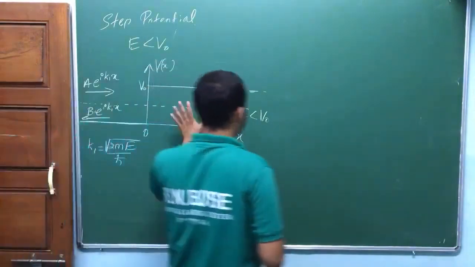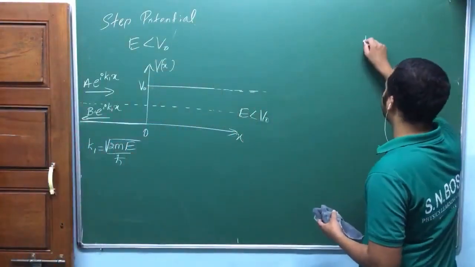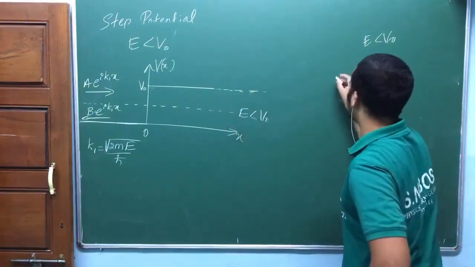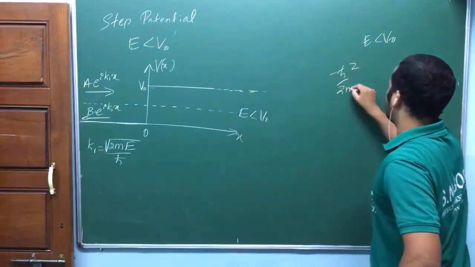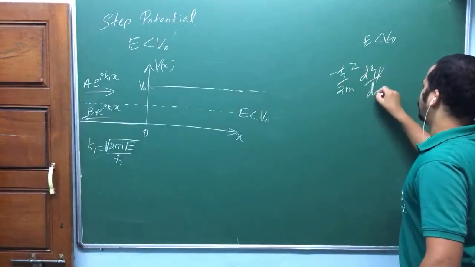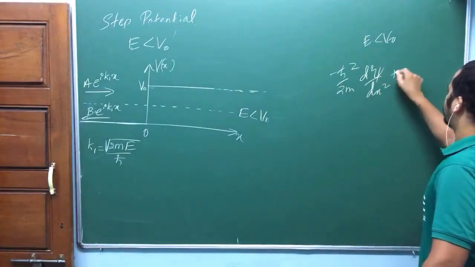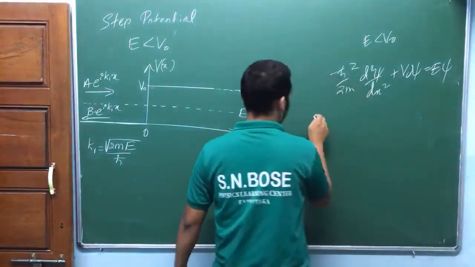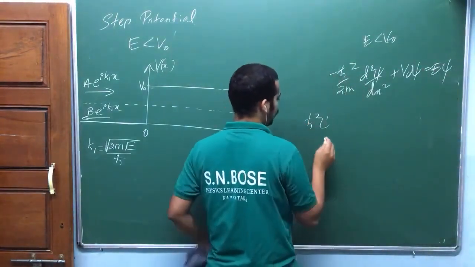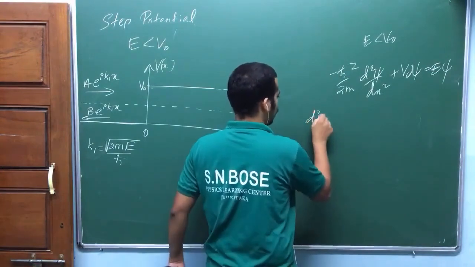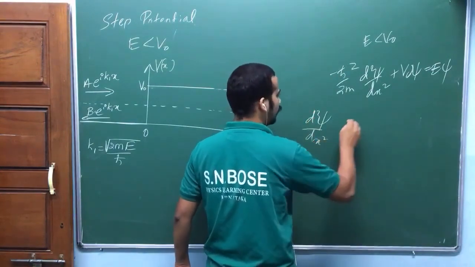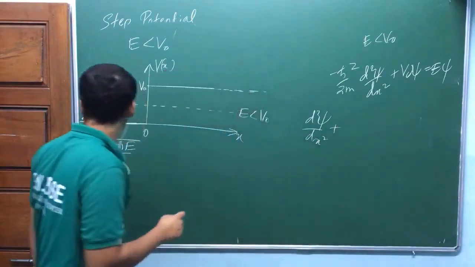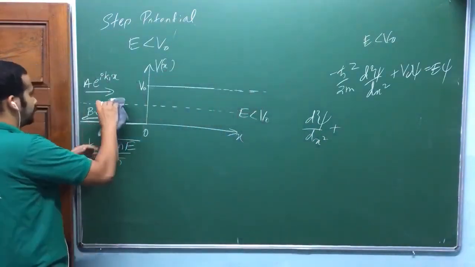So you know what the solution is here when E is less than V naught. In this region, minus h bar square by 2m d square psi by dx square, plus V naught psi is equal to E into psi. Am I right? Just rewrite this one. H bar square by, sorry, d square psi by dx square. Yeah, minus here, correct.